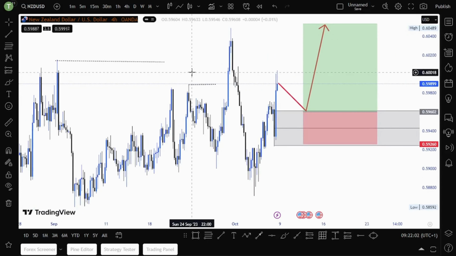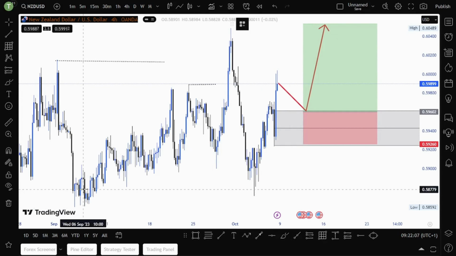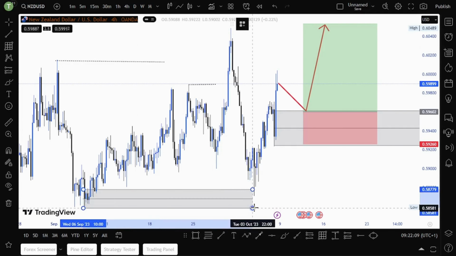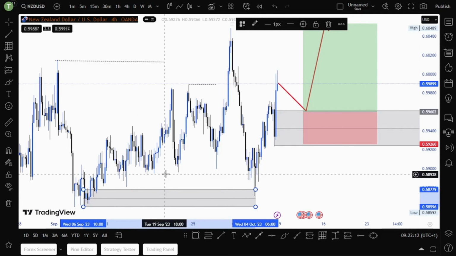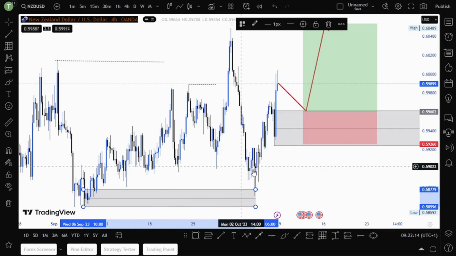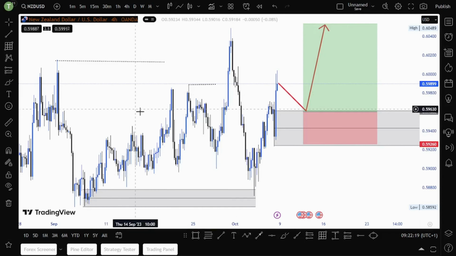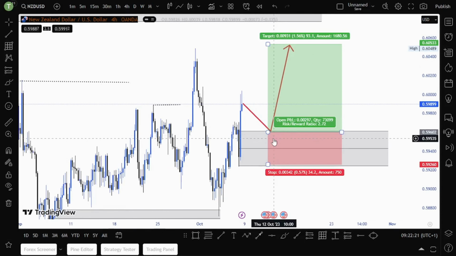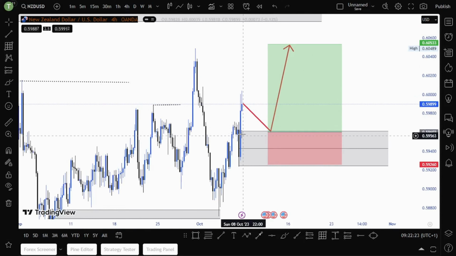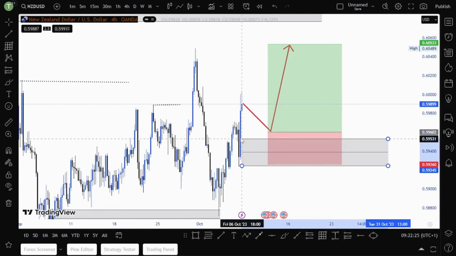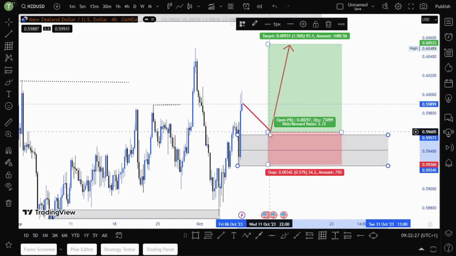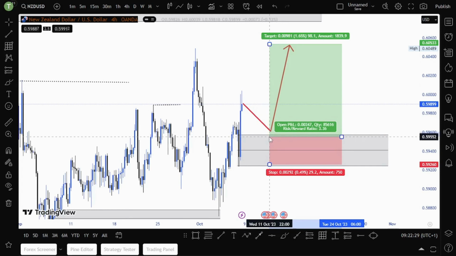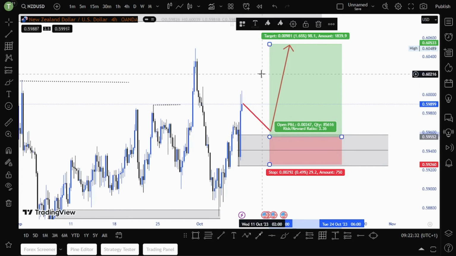So now price went below, as you can see here, guys. Price went below to do what? To grab liquidity below here, and then below these highs and these lows, and then we bought. So now our second buy. We will be buying here if price pulls back, because I know price will pull back. If price pulls back, then we enter our buys here, targeting this high here. So a 1 to 3 risk reward ratio. So that is my view on NZDUSD.